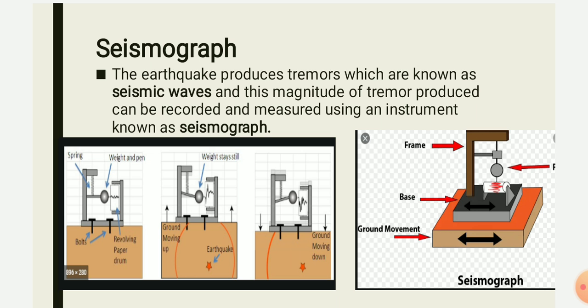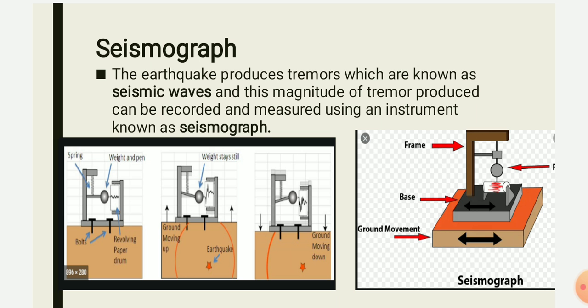Whenever an earthquake occurs, that means whenever the plates move, the rod holding the spring will also move. As it moves, it will make the weight and the pen, that is the ball and the pen attached to the spring, also start moving.